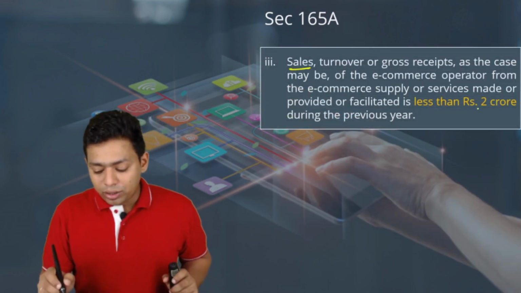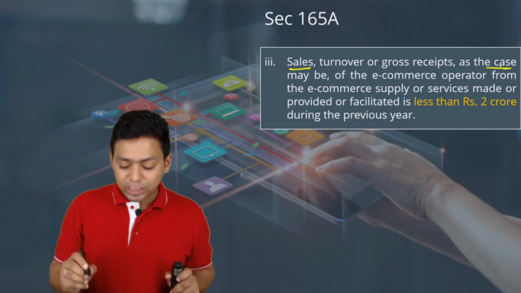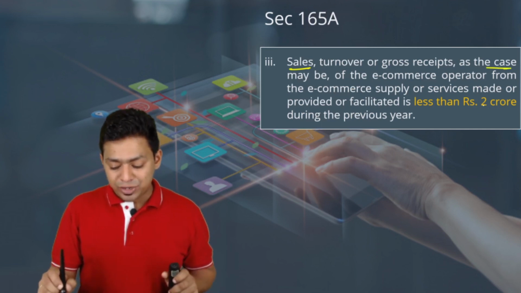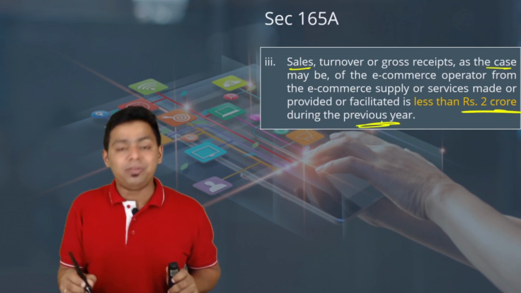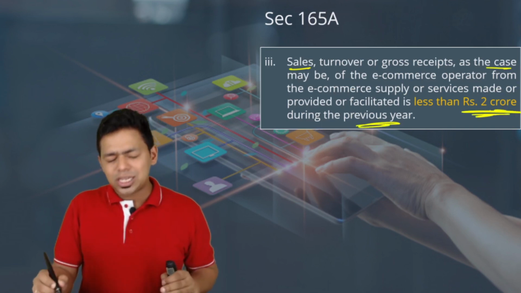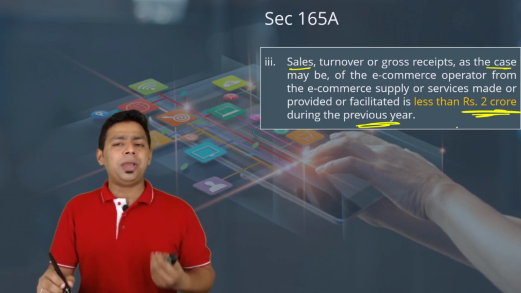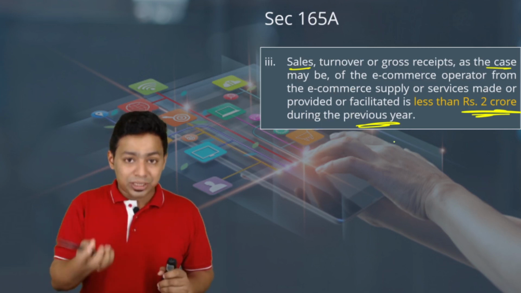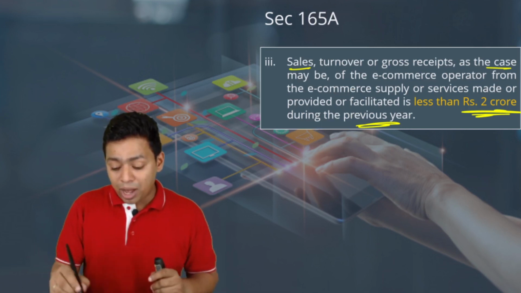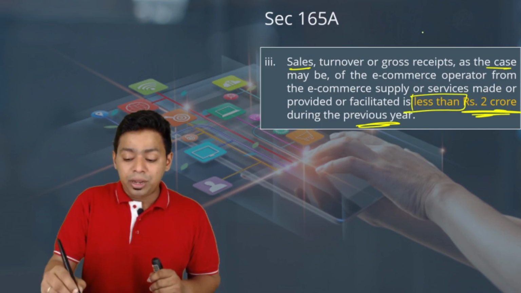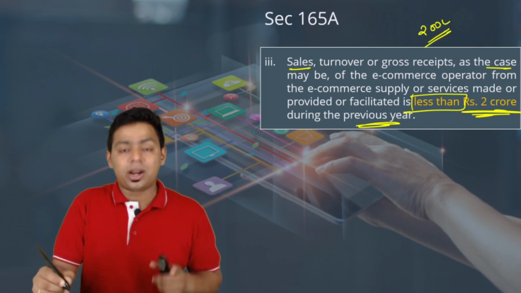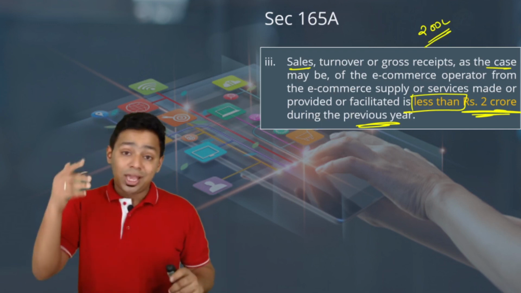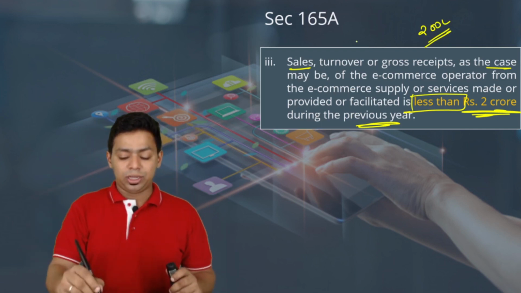Sales or turnover or gross receipt, as the case may be, of the e-commerce operator from the e-commerce supply or service made or provided or facilitated is less than 2 crore during the previous year. If you are having sales less than 2 crore, by the way, 2 crore is like peanuts for all these e-commerce participants. They are saying if you are having business in India which is less than 2 crore, mark this word, less than 2 crore, meaning thereby exactly 2 crore will attract equalization levy. More than 2 crore definitely will attract equalization levy. Less than 2 crore is a threshold limit. This is a threshold limit.